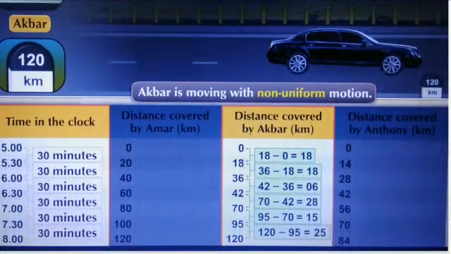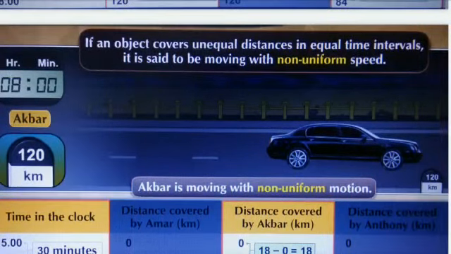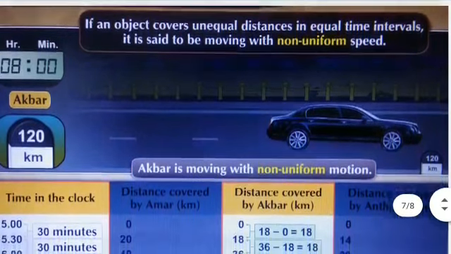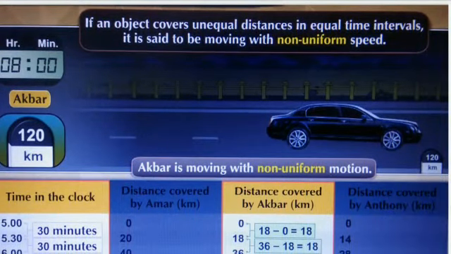Again, observe the table. Akbar is moving with different speeds in the same time intervals. That is, Akbar is moving with non-uniform motion. If an object covers unequal distances in equal time intervals, it is said to be moving with non-uniform speed.